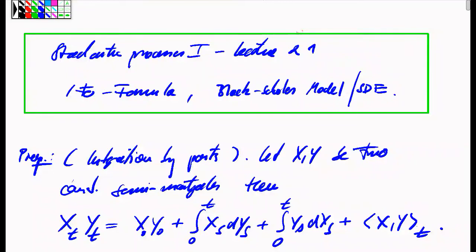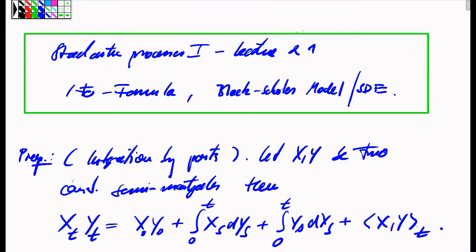Welcome to lecture 21 in our class on stochastic processes. Today we will discuss and prove the Ito formula, which is a very important lemma which has an enormous amount of practical applications of stochastic calculus.